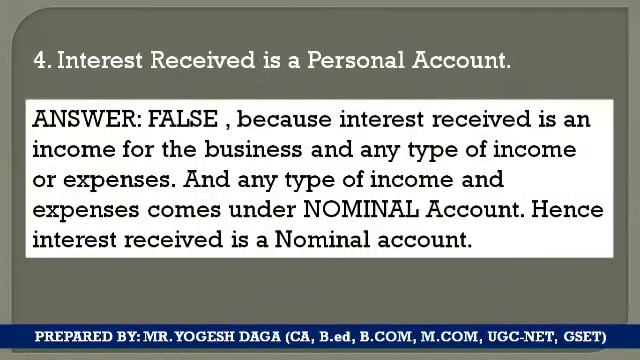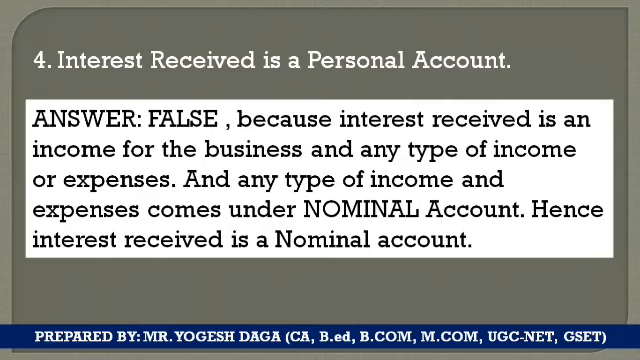Why? Because interest received is like any income we have received on any investment made out of the business or somewhere else, and any income received on any investments will always be considered as an income, and incomes always come under the nominal account, whereas the personal account records all the names of any persons or any individuals. So here the answer will be false, because interest received is not a personal account, it will be a nominal